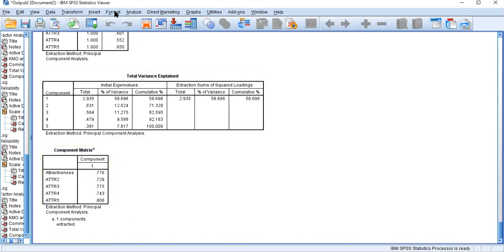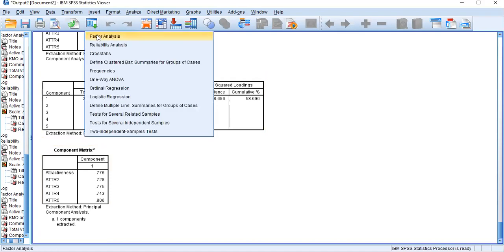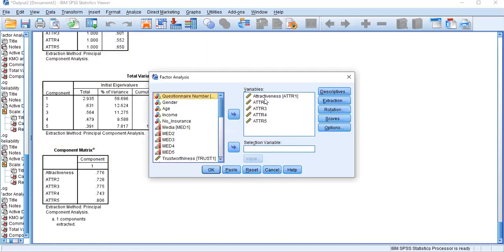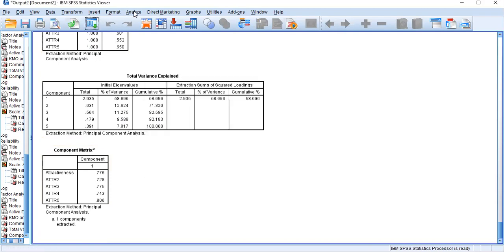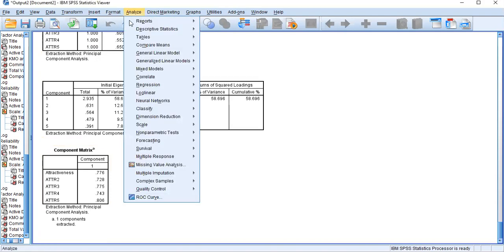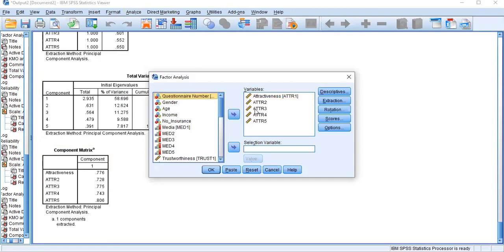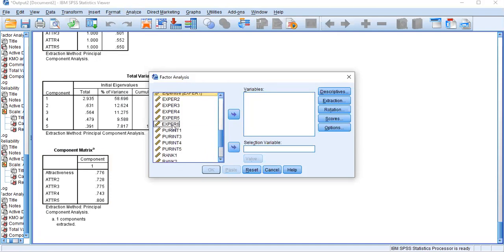Okay, then I have to do the same thing again with another variable, right? I'm going with this step again: analyze, dimension reduction, factor, and I just remove this item. Now I'm taking my third independent variable, where we did not get the reliability analysis results properly. There are 6 measurement items.